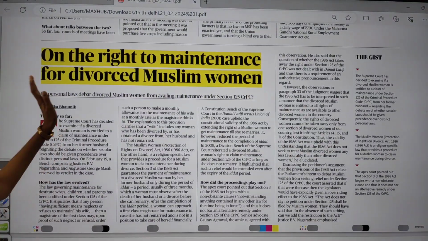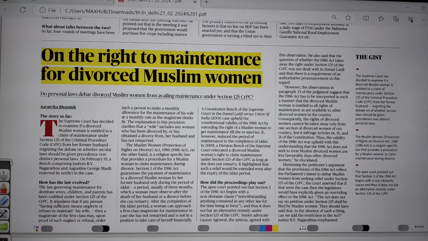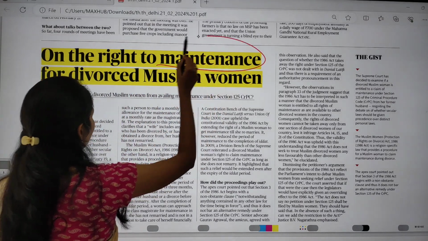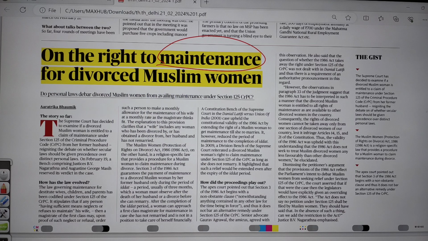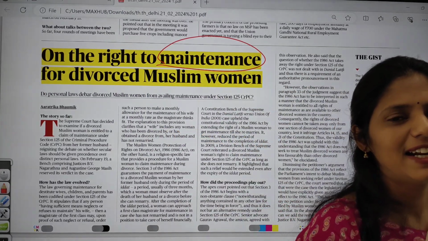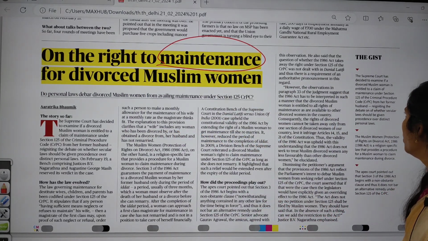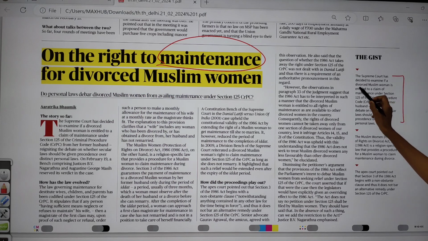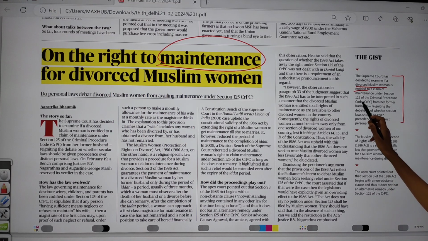The next topic is the right to maintenance for divorced Muslim women. This article is very important, and it is about maintenance. We can connect this article with the topic of triple talaq. Do you know about triple talaq? If they say talaq three times, that is nothing but divorce among Muslims. The Supreme Court has decided to examine whether a divorced Muslim woman is entitled to claim maintenance under Section 125 of CrPC from her former husband or not.